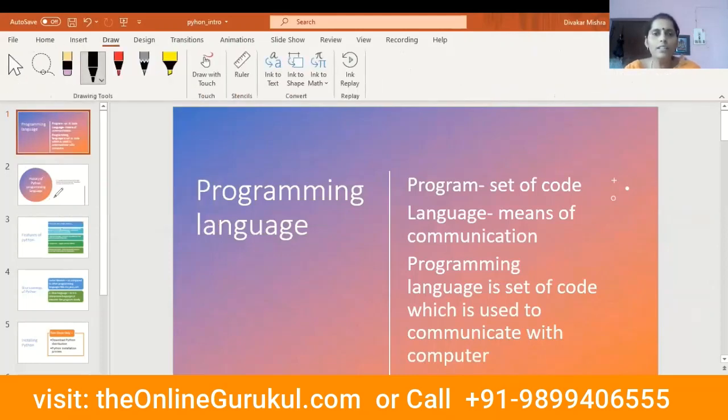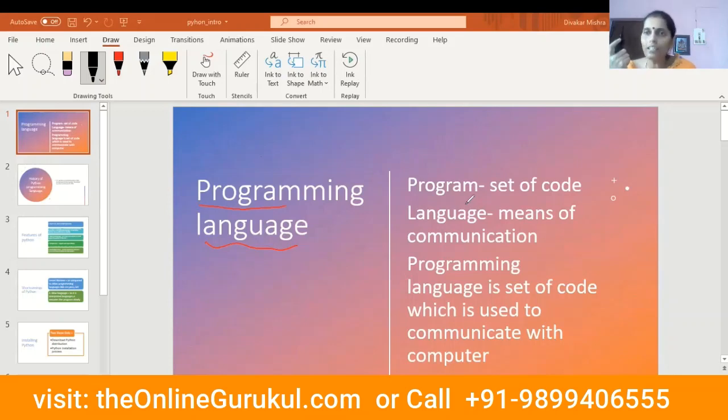A programming language consists of two things. One is program, the other is language. What do you mean by program? A program is a set of code, a group of instructions, right? And what is language? Language is the means of communication. Just now I'm speaking to you in English, so English is the means of communication. Similarly, to talk to a computer, a system, I need a language, right?